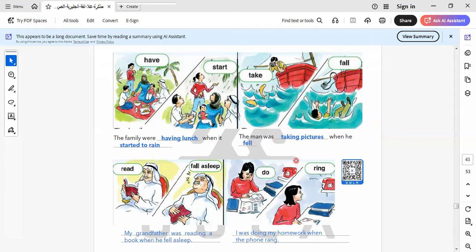Okay. I would like to say something about the pictures that we use when we're learning a language. I think all of us know Ali Mubarak, who is called the father of education. I think when this man traveled to France, he learned the French language by what?